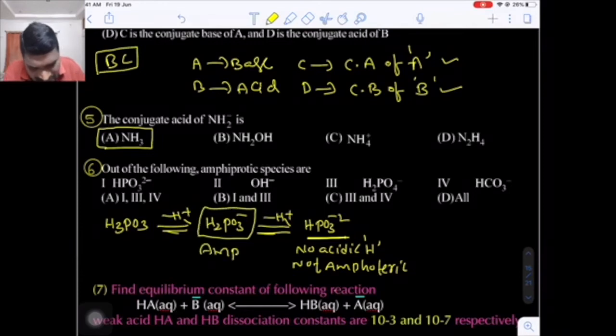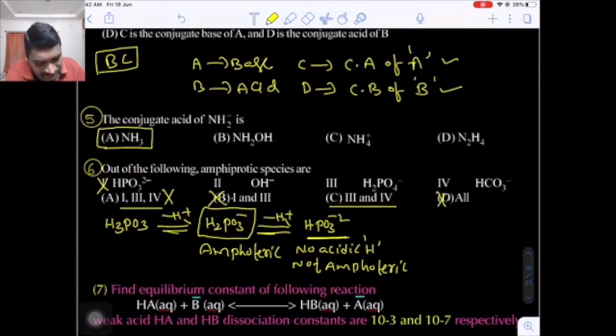This one is amphoteric because it contains a negative charge along with acidic hydrogen. But in the first option, that is HPO3 2 minus, this is not an amphoteric species. So the first option is not correct. In the second option also there is one, so this is also incorrect. All of these are also incorrect. Only the remaining option is option C.